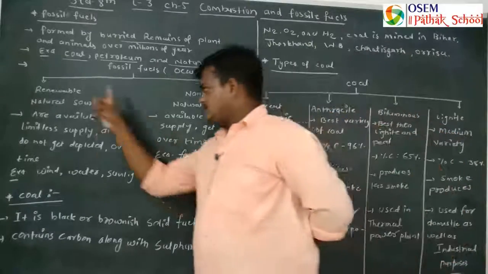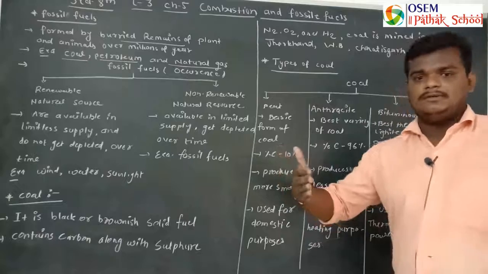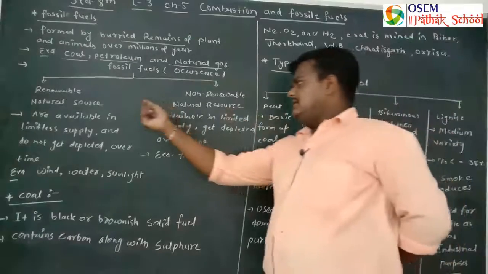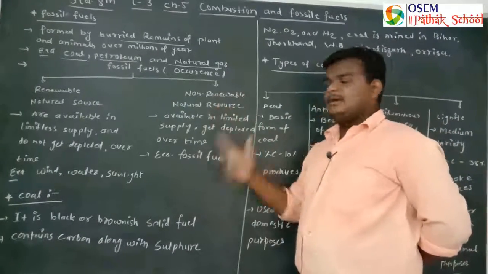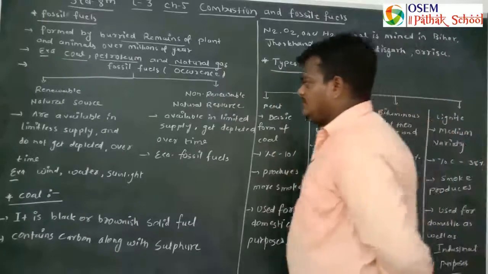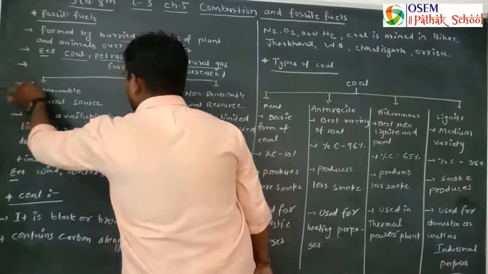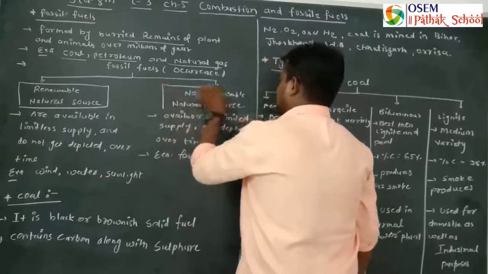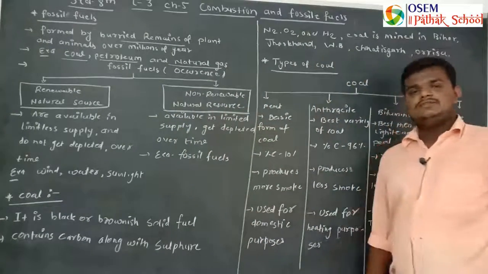The first is renewable natural source, and the second is non-renewable natural source.